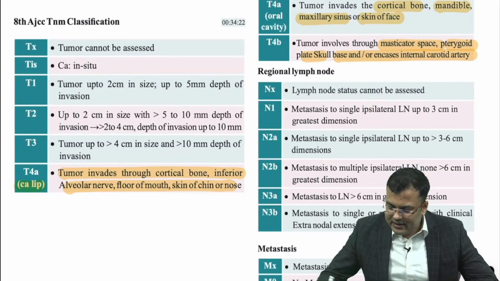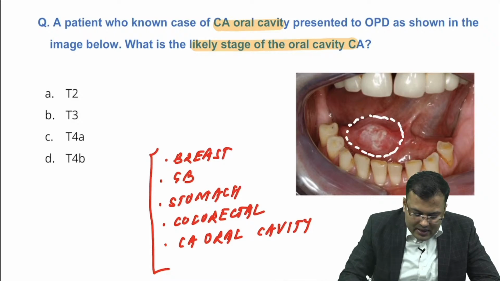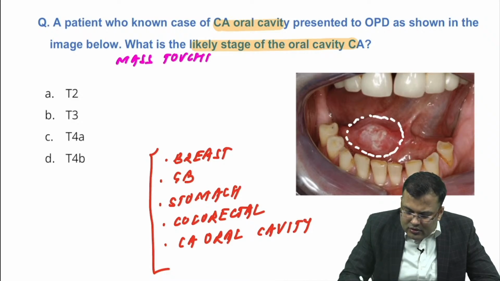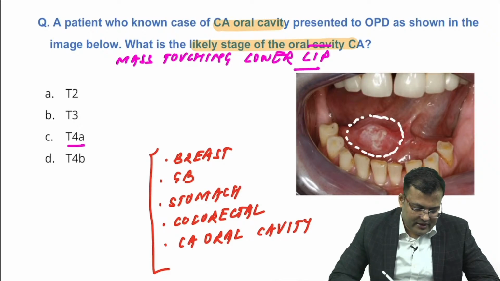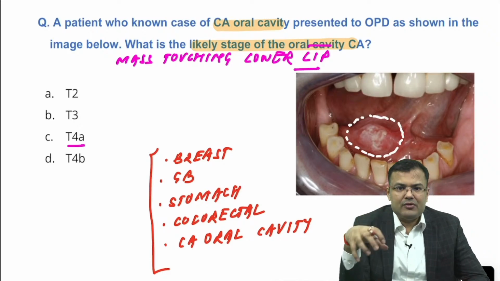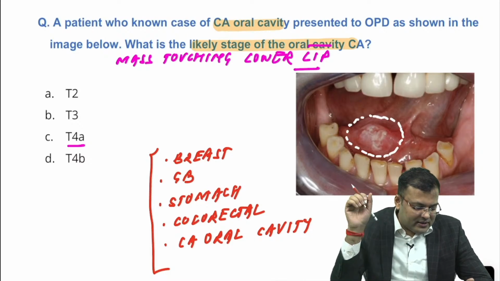So if the mass is there and it is touching, I'm adding this point: mass touching lower lip. Clear? So if the mass is touching lower lip, obviously it is T4A. Any other information was there about this malignancy? Any other information? Bulging below the chin.